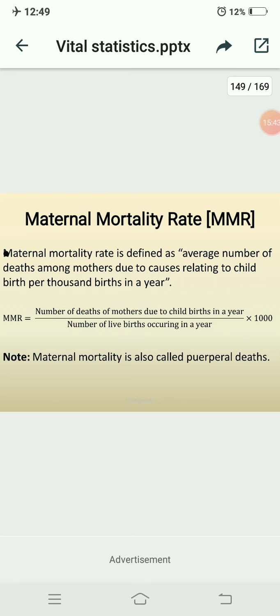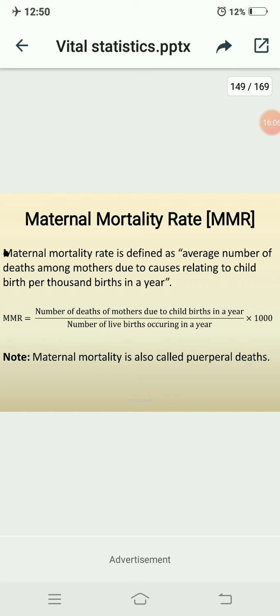Okay, so concentrate, the formula is MMR equals the number of deaths of mothers due to childbirth in a year divided by the number of live births occurring in a year into 1000. These are formula and the definition is very important for 2 marks or 1 mark in your exam.